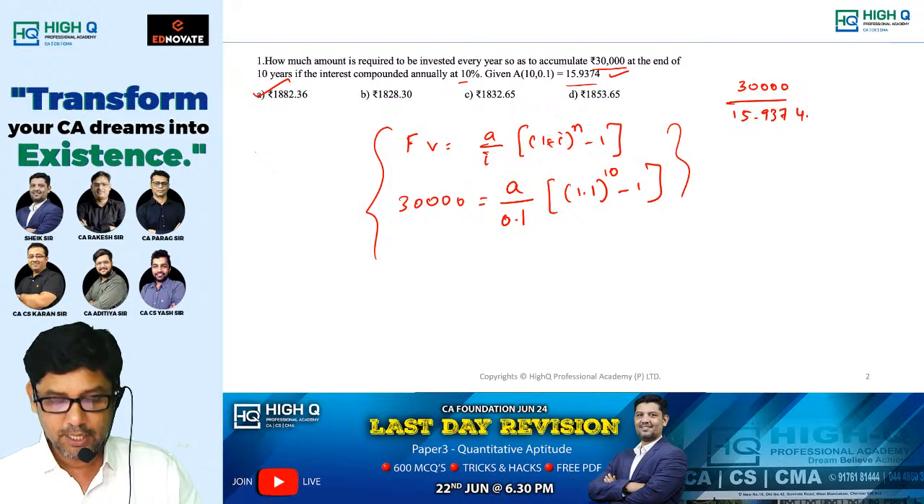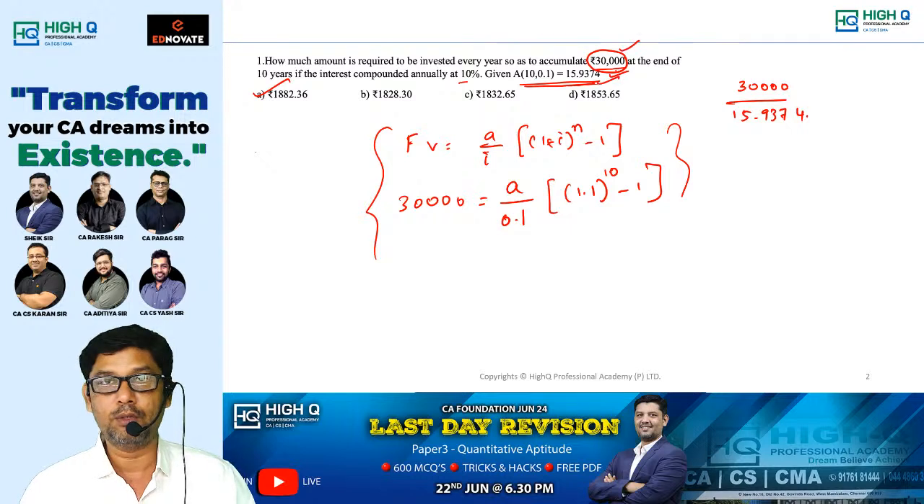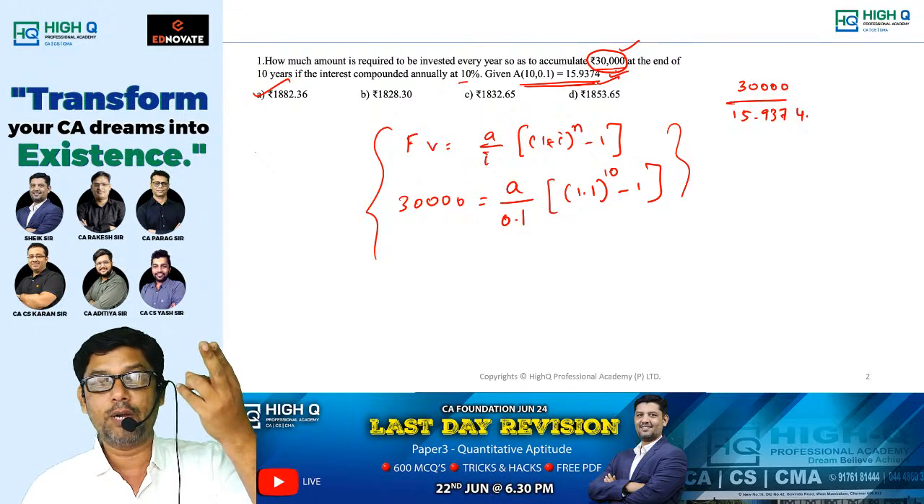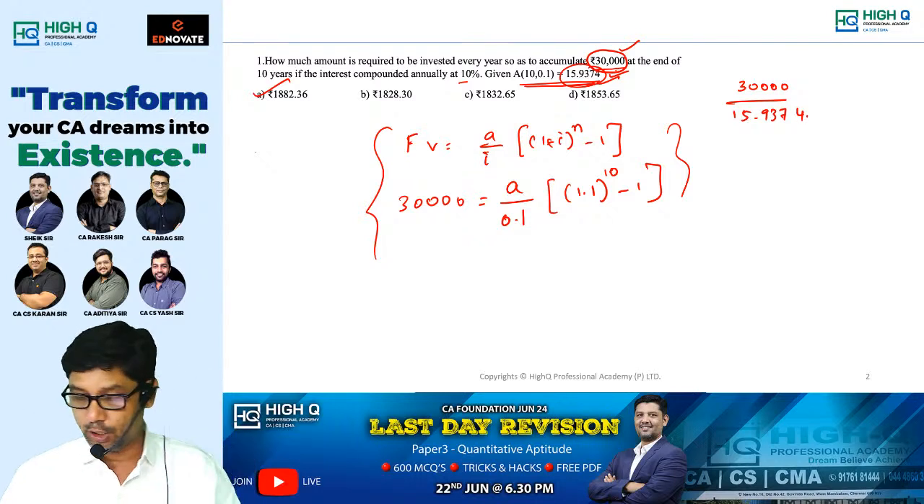Option A. See, don't use the formula directly. When this information is given, if the future value is given, you just divide this future value by this value. If they ask you to find the future value, then multiply this value with the annuity amount. Direct answer you will be getting, my dear.